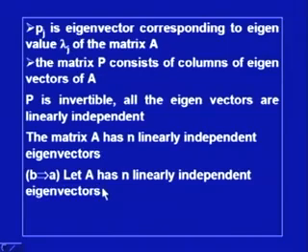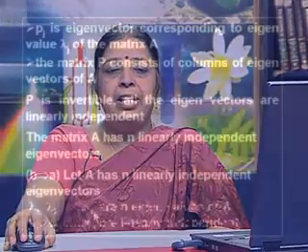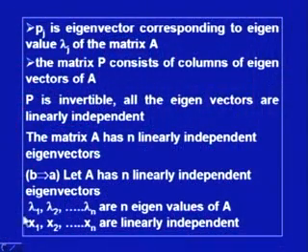So, let us prove the reverse part of the theorem. Let A have n linearly independent eigenvectors. Then this means if lambda 1, lambda 2, lambda n are the n eigenvalues of A, then x1, x2, xn are linearly independent. That has been given to us.